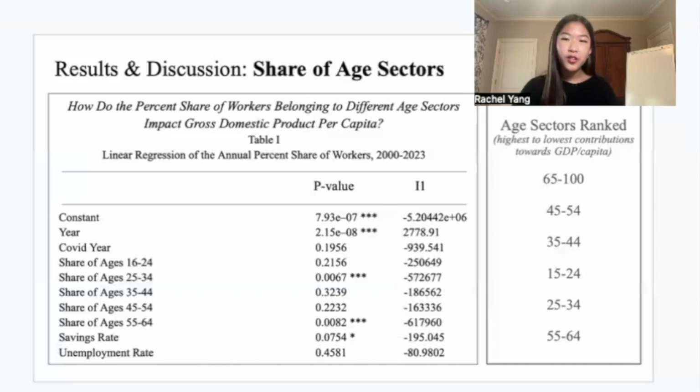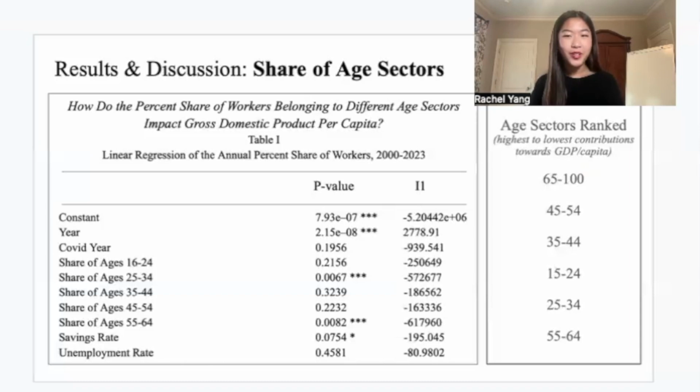Then, by observing the coefficient of the treatment variable, share of ages 45 to 54, we know that a percent increase in the share of employed individuals belonging to this age group increases GDP per capita by only $163,336 less than a percent increase in the 65 to 100 age group, making it the second most influential age bracket. From there, the same intuition can be applied to rank all the age brackets of the employed population from most to least influential, giving us the order to the right of the screen.